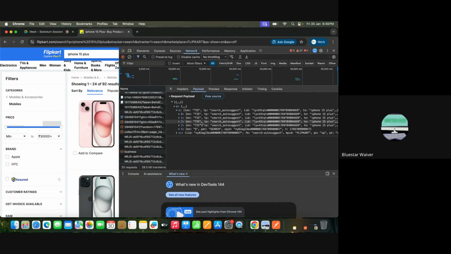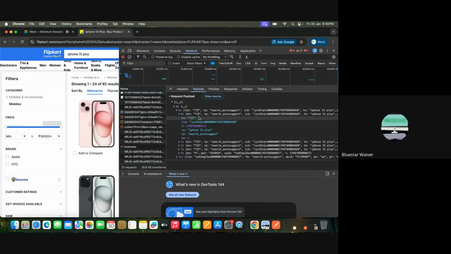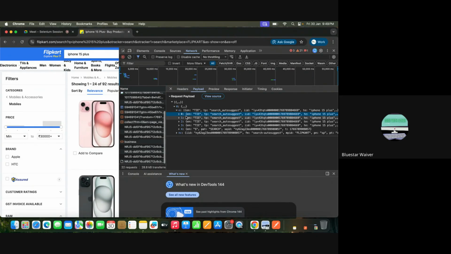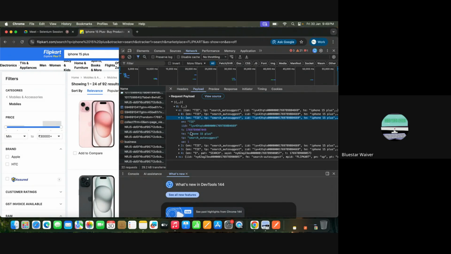Their payload will be huge, not like what we are doing. See, the payload is huge. They have to show iPhone, they have to show blah blah blah. All these things are key and value pairs. Everything is a key value pair. Everything is in JSON format, guys. See, this is an array. All the data is in this format.